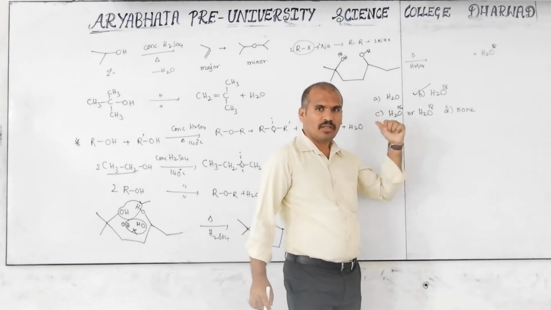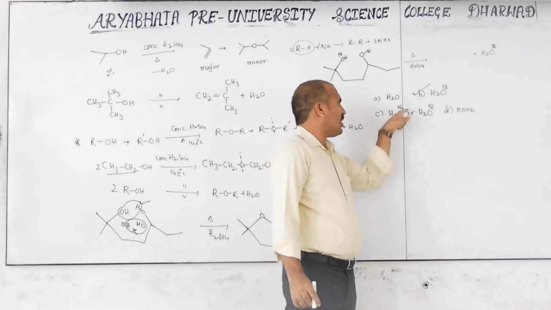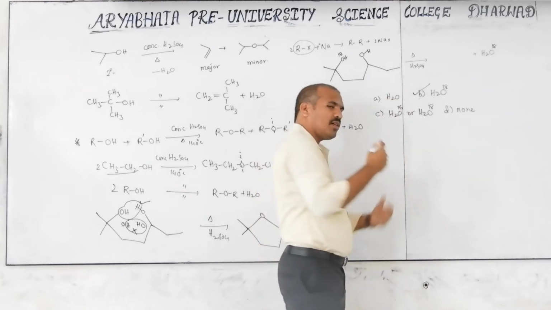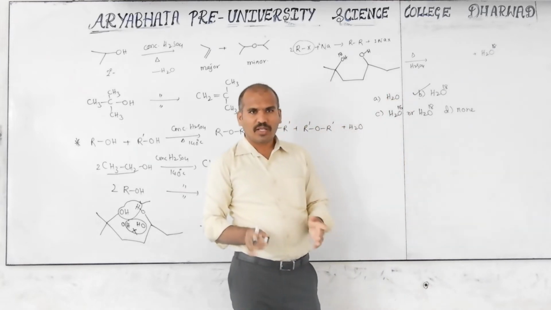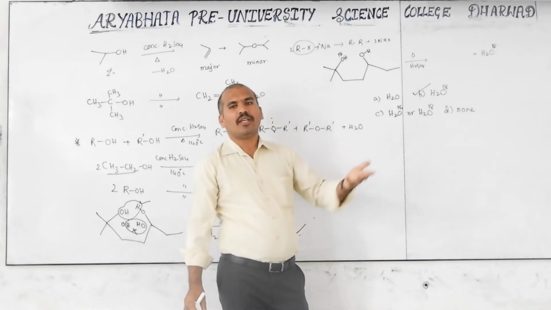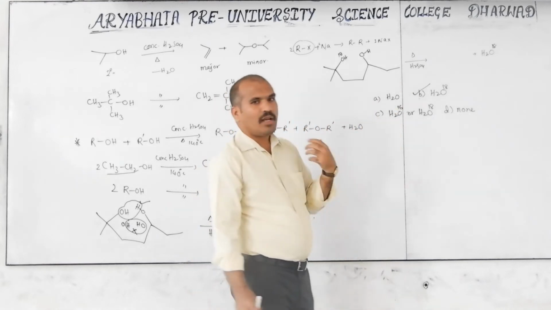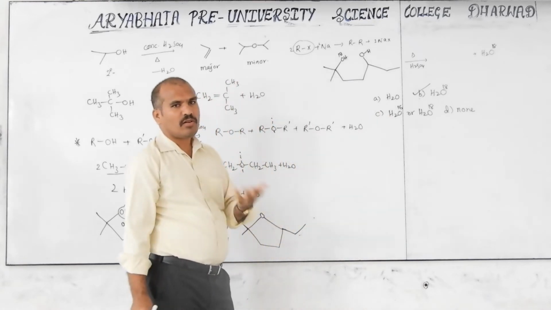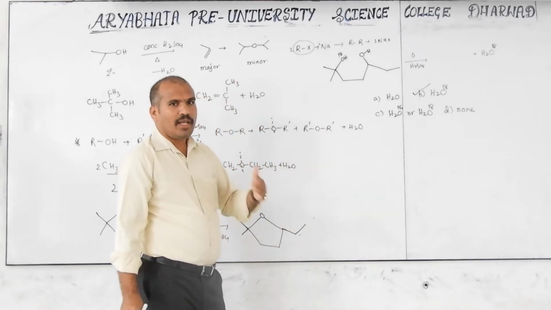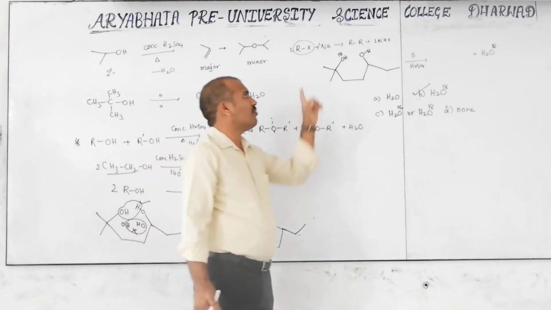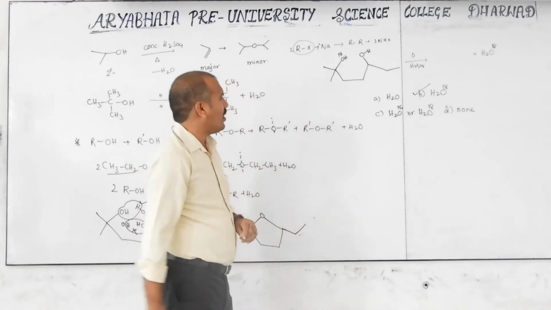C option is wrong. It is nothing but which one? Here nothing is mentioned, so the oxygen atomic mass is 16, which is common. If an isotopic form is mentioned, it is useful for identifying the mechanism, how the water molecule is lost. To identify that, we use isotopic labeling.